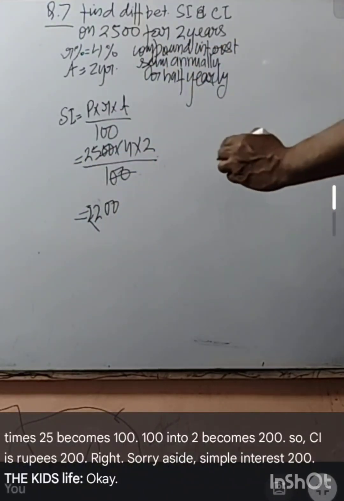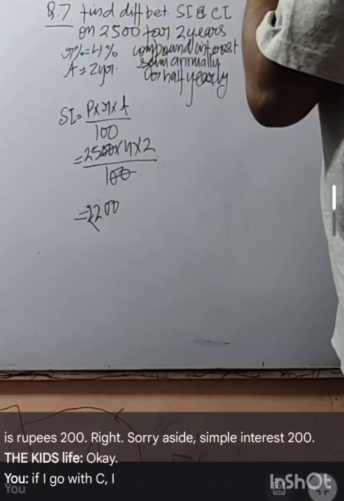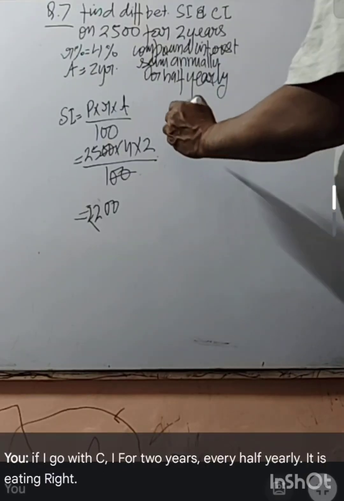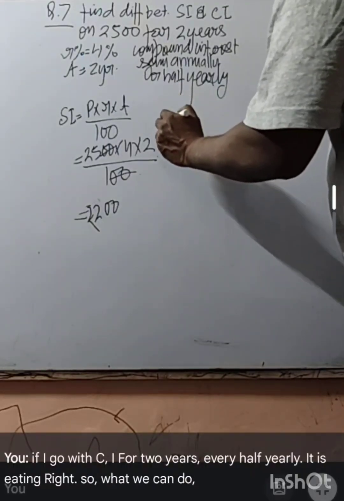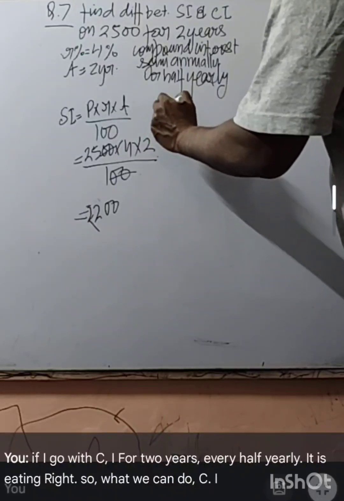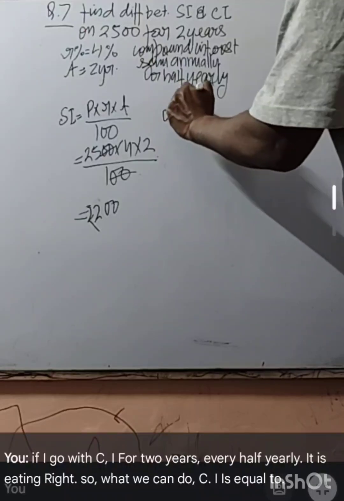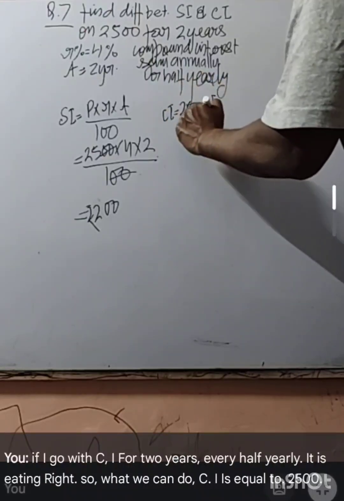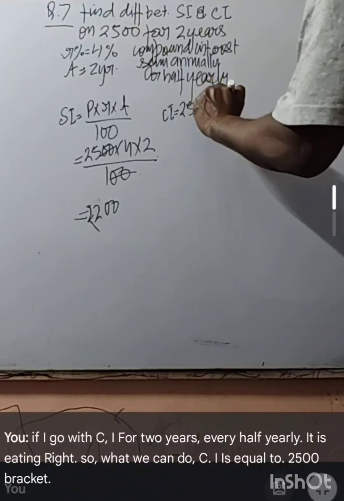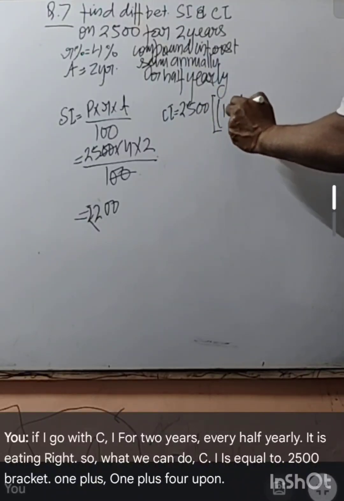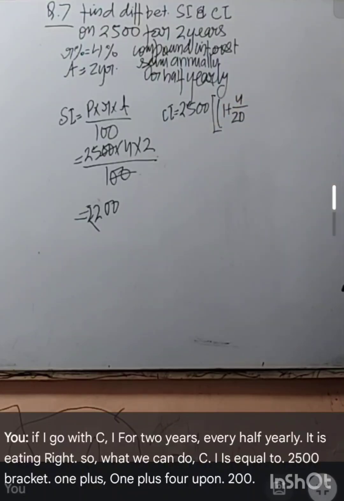If I go with CI, for 2 years, every half yearly it is recurring, right? So what we can do, CI is equal to 2500 bracket 1 plus 4 upon 200, right?